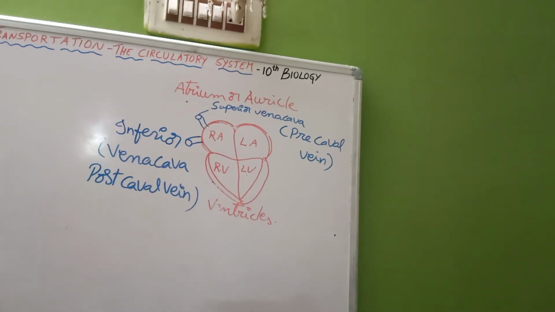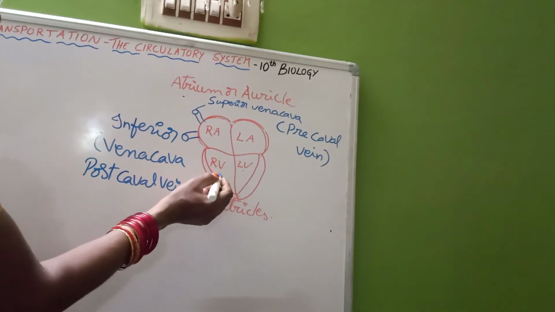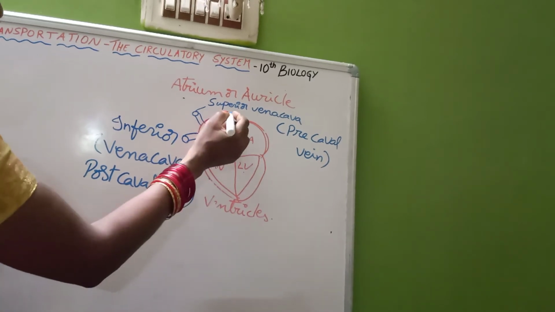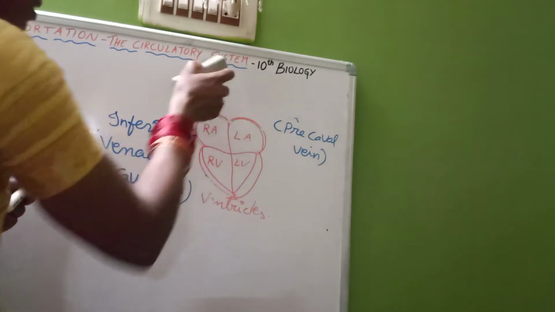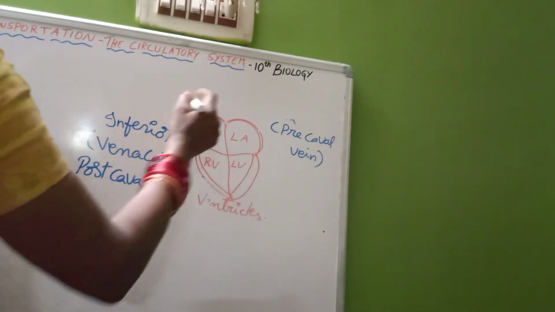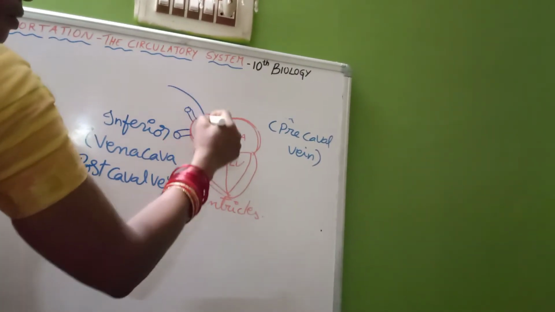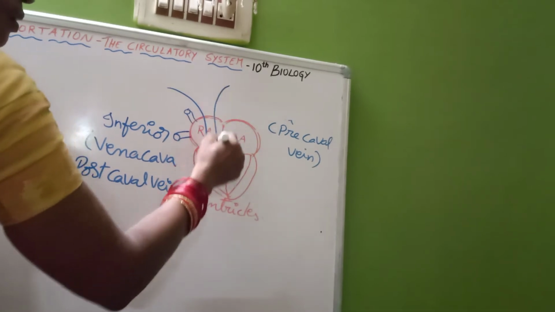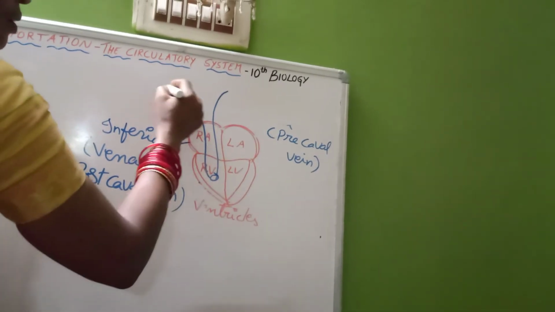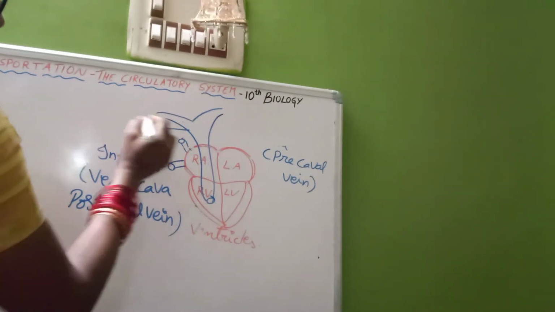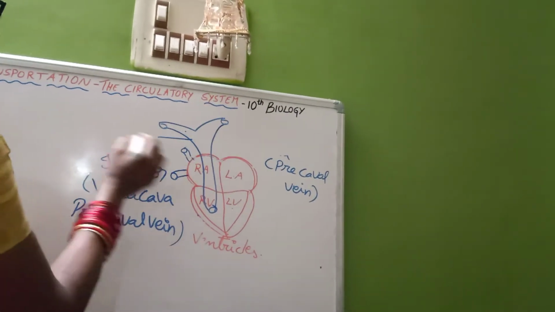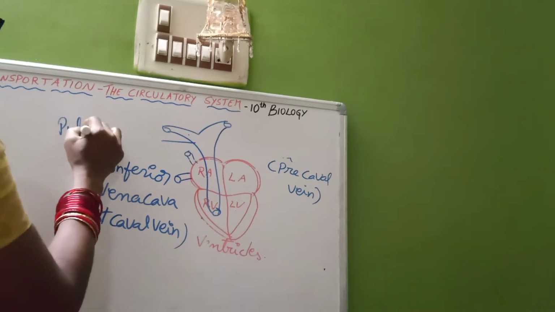Next, another blood vessel which is connected to the right ventricle and opens here is called the pulmonary aorta.